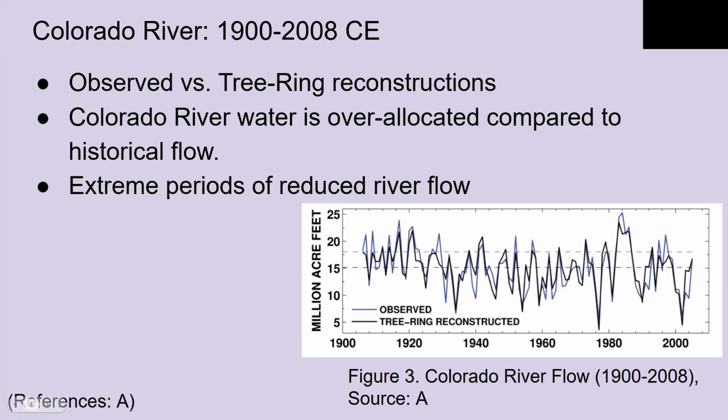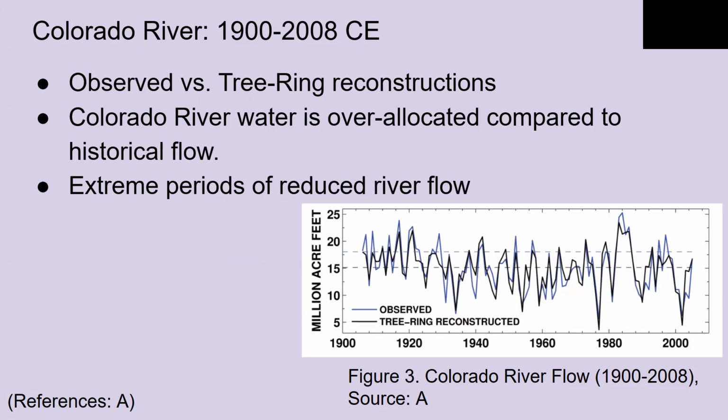The first location, located in the Ferrel Cell, is the Colorado River. The graph on the right compares observed data, blue line, with tree ring reconstructions, black line, from 1900 to 2008 CE. Data alignment shows that tree ring reconstructions correlate with observed data. According to Antiochitis, the close alignment between the two shows that tree ring data can reliably reflect past river flows.